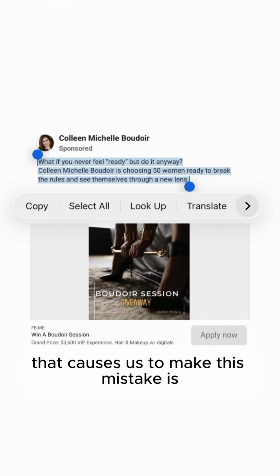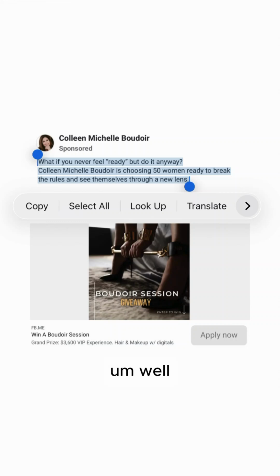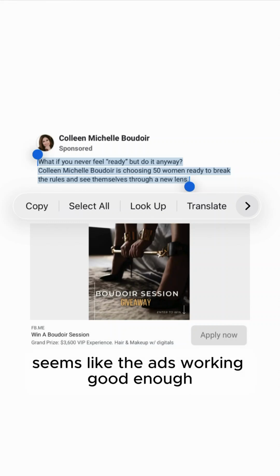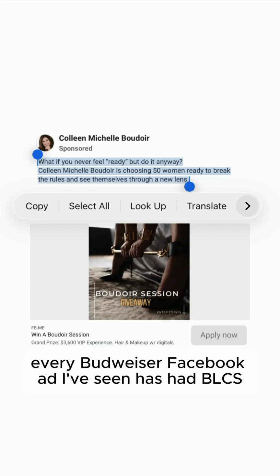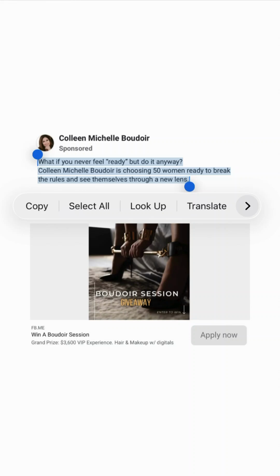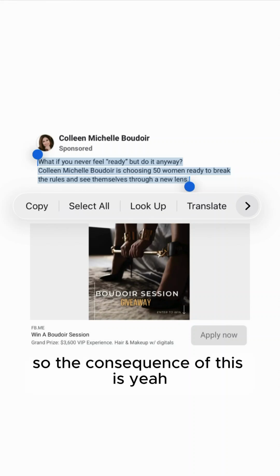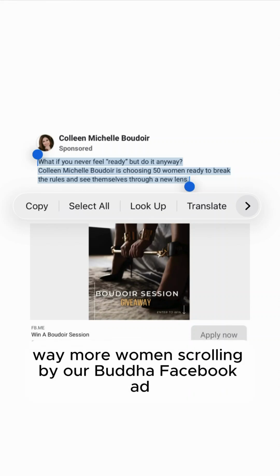The false belief that causes us to make this mistake is, it seems like the ad's working good enough. It looks similar to other Boudoir Facebook ads, what other peeps are doing, so everyone can't be wrong, can they? Well, every Boudoir Facebook ad I've seen has had BLCS, Boudoir low click syndrome. So the consequence of this is way more women scrolling by our Boudoir Facebook ad than necessary.